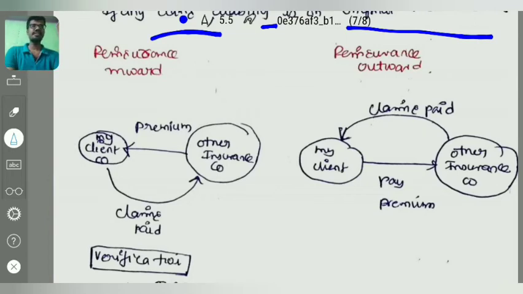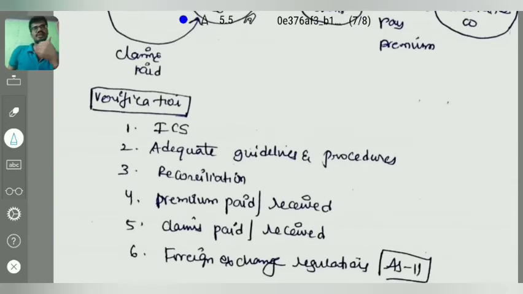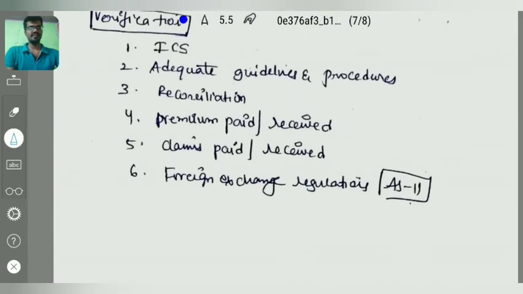In the same case, my client company is paying premium to get reinsured with other companies. Then my client company will be the ceding company, and the other companies will be the reinsurers. Then it is called reinsurance outward. Premium is going out, reinsurance outward. How will we verify reinsurance outward or reinsurance inward? First of all, we have to check the internal control system, and also check whether adequate guidelines and procedures have been followed or not. We have to reconcile with the ceding company: premium insured, premium received, premium paid, claims received, foreign exchange regulations, AS 11. Those points we have to verify.